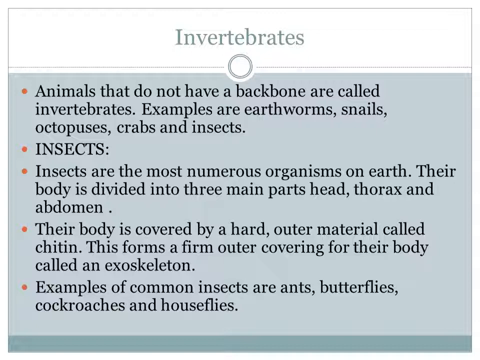Their body is very delicate. To protect their body, they have a hard outer material called chitin. This forms a primary outer covering for their body and it is called exoskeleton. Examples are ants, butterfly, cockroaches and housefly.